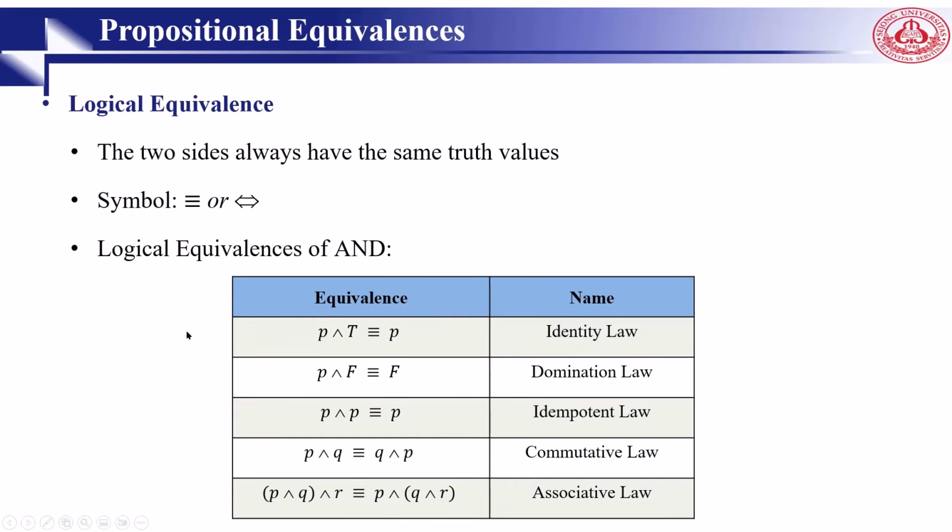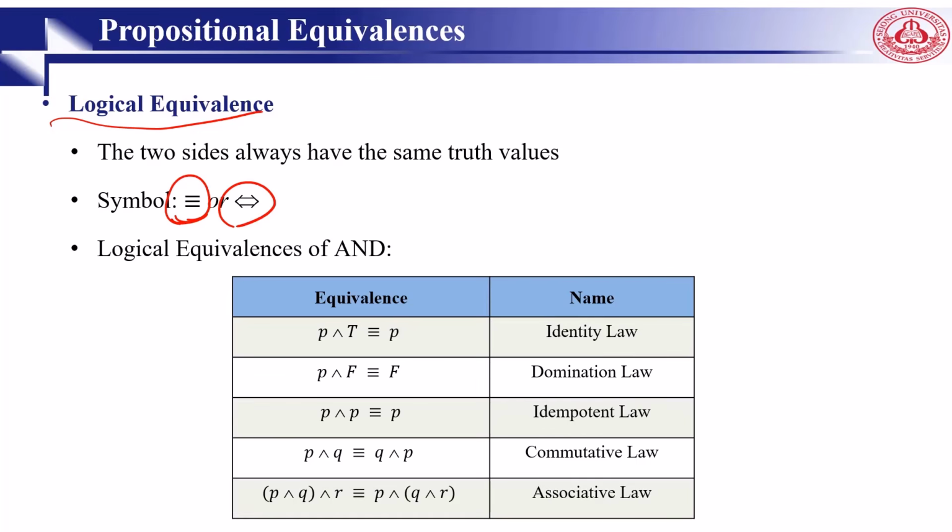Logical equivalence: we use it for compound propositions that have the same truth values for all possible cases. We call that logical equivalence. Logical equivalence means that two sides always have the same truth value, even though we change something, but still the same. So these are the symbols.